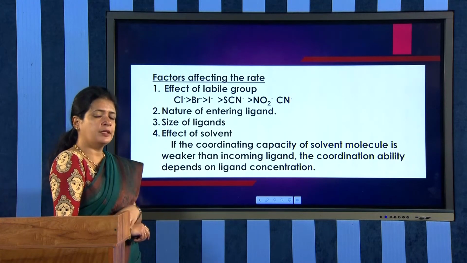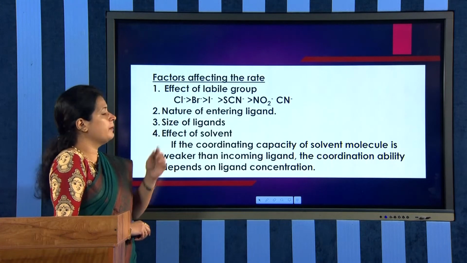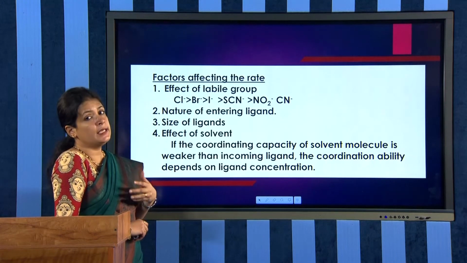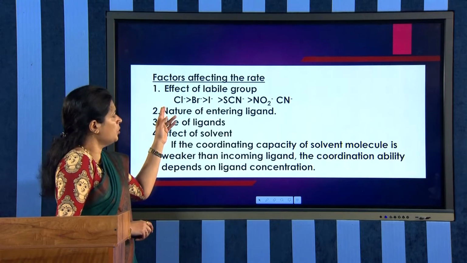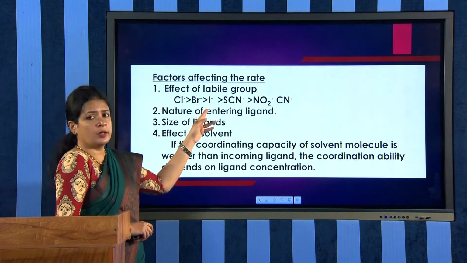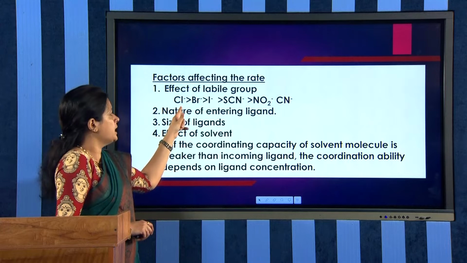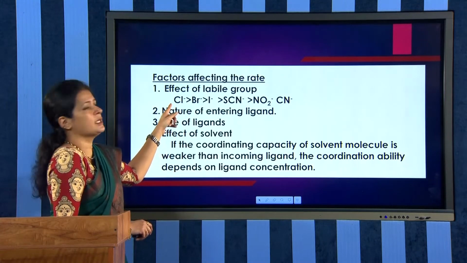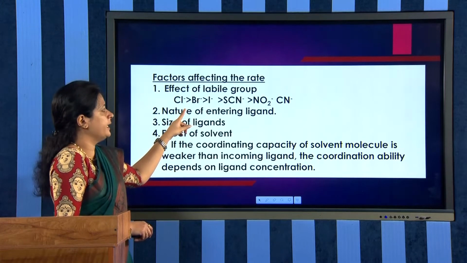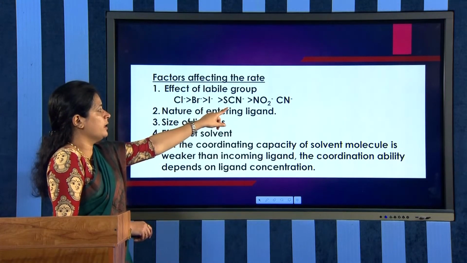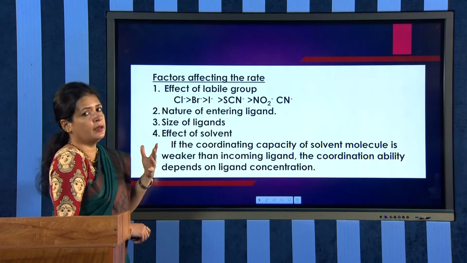And we have discussed what are labile complexes or what are inert complexes. Now, obviously, labile group means the group which is easier to leave the complex. So, this is the order of lability as seen in the sequence. The Cl minus has greater lability, followed by bromine, iodine, etc. In this series you can see CN minus etc. have a less labile nature.